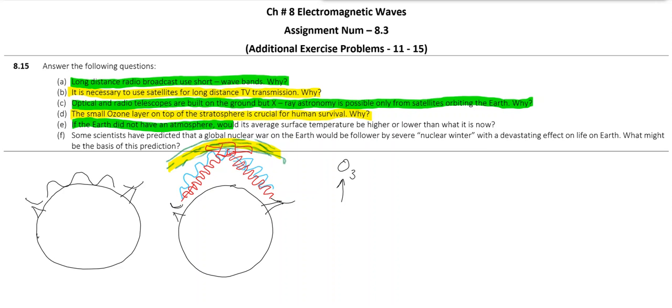If the Earth did not have an atmosphere, would its average surface temperature be higher or lower than what it is now? Earth does not have its own source of thermal energy. Earth is not producing any heat, and we need to maintain a certain temperature to survive. So Earth depends on the sun and the energy coming from the sun. But at night, if we don't have the energy trapped during the day, then the night temperature will be extremely low.